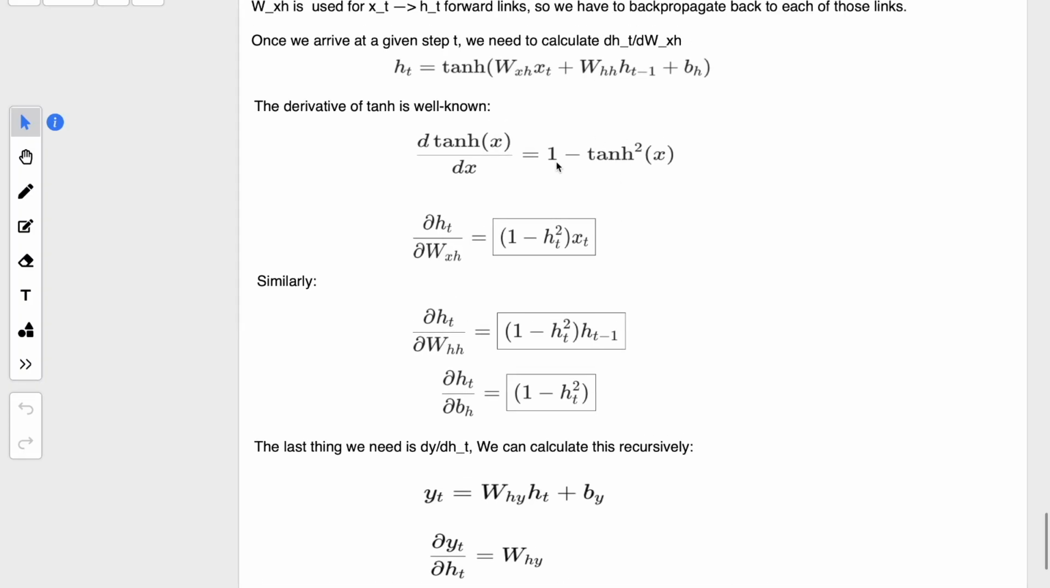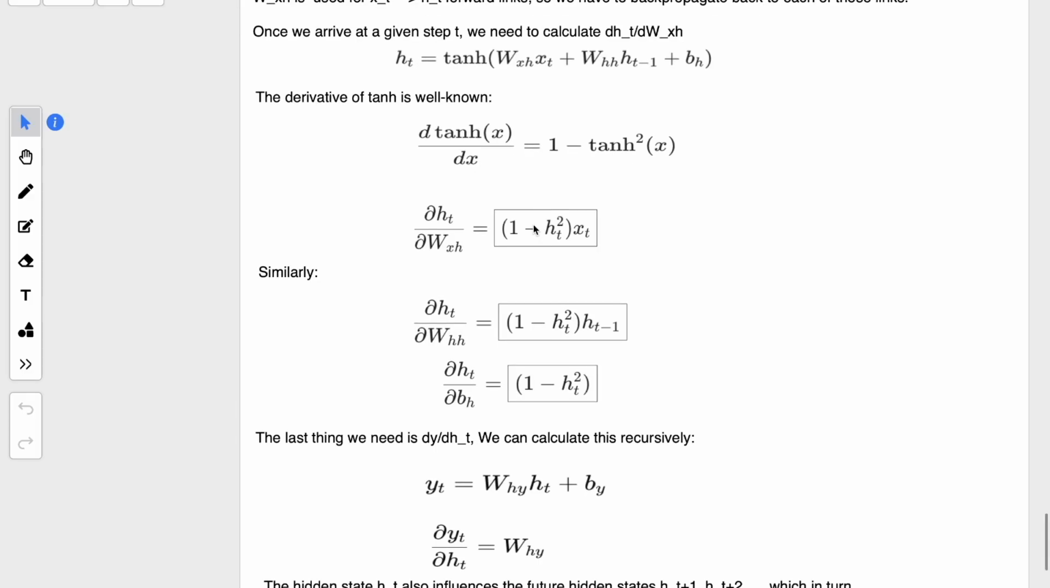And in case of W_xh, the derivative of this function will be x_t, right? So the output is this terminology multiplied by x_t. We have replaced here x with h_t, and then we have multiplied it with the partial derivative of delta h_t by delta W_xh. This is how we got this function. I hope we are clear on this. I will explain it again.